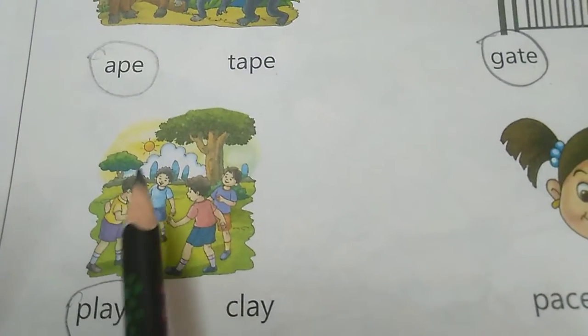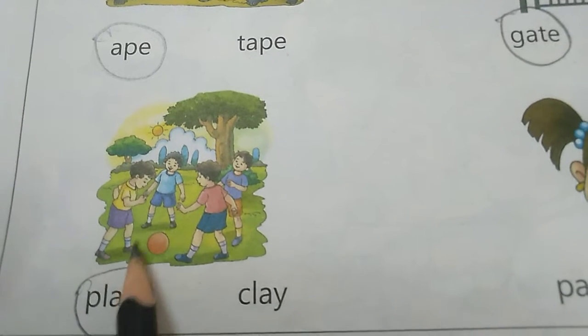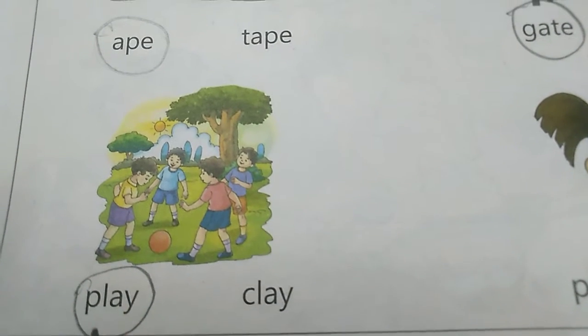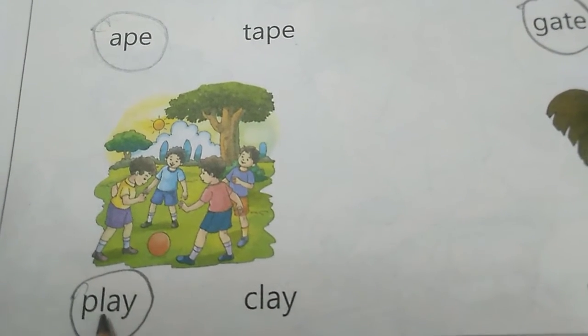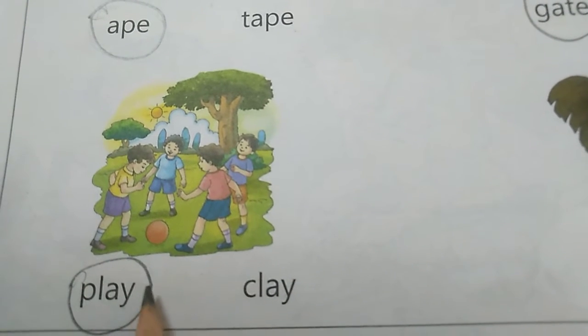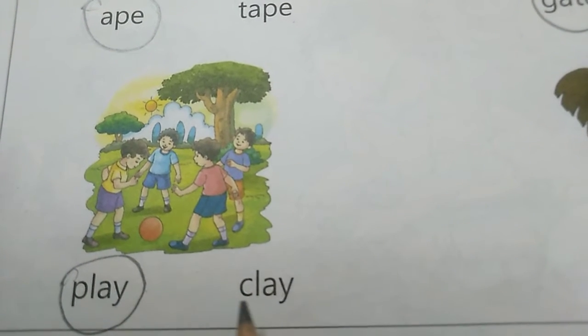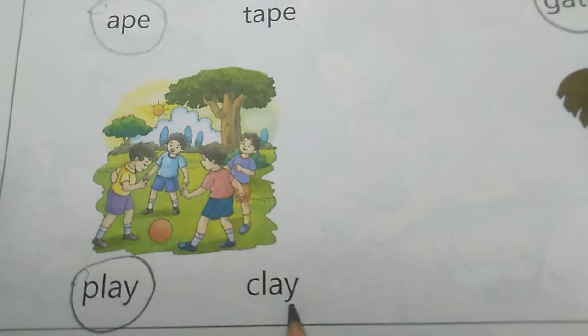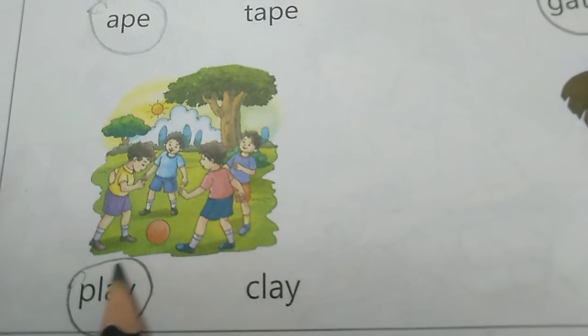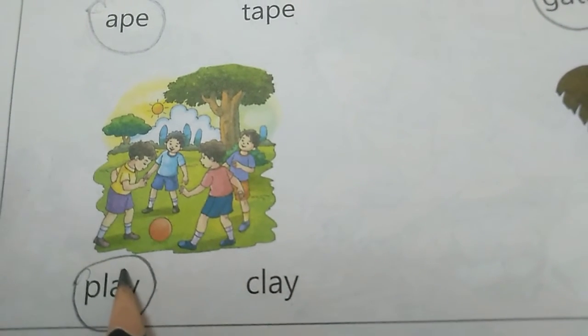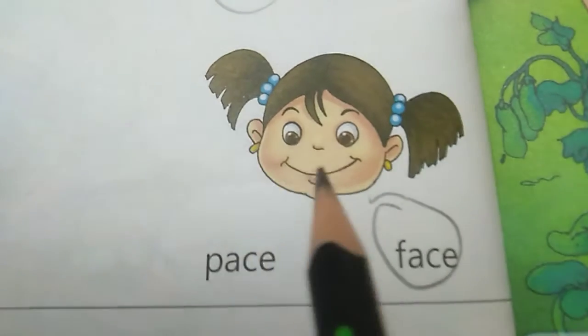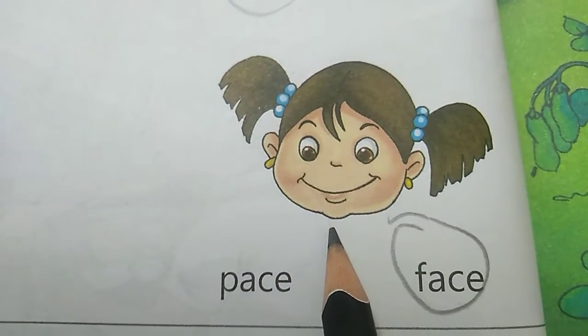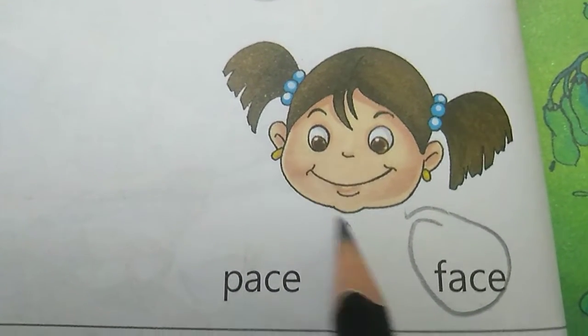Next is, see in the pictures, children are playing. Spelling is PLAY, play is the correct answer. Circle it. Next is CLAY, clay. So circle this one, play, the correct word. And this is the face of a girl.